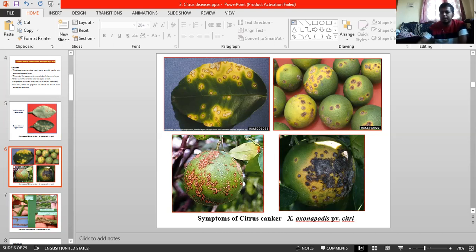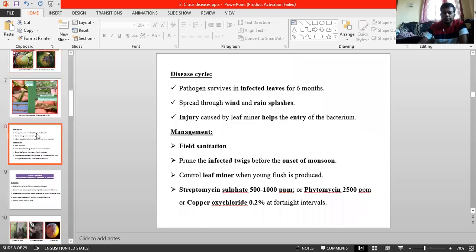Due to severe infection of the leaves, there may be defoliation, and severe infection of the twigs and stem causes the dieback symptom. This is the major one. Plants also remain stunted and fruit yield is reduced considerably. This is the major symptom. The plant becomes stunted and fruit yield is reduced. This is all about symptomatology.